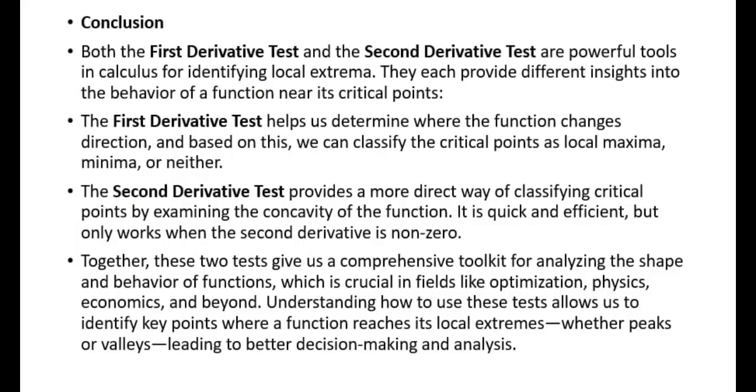Conclusion. Both the first derivative test and the second derivative test are powerful tools in calculus for identifying local extrema. They each provide different insights into the behavior of a function near its critical points. The first derivative test helps us determine where the function changes direction, and based on this, we can classify the critical points as local maxima, minima, or neither. The second derivative test provides a more direct way of classifying critical points by examining the concavity of the function. It is quick and efficient, but only works when the second derivative is non-zero.